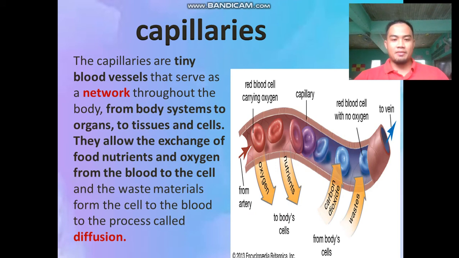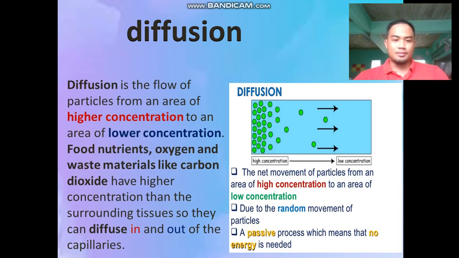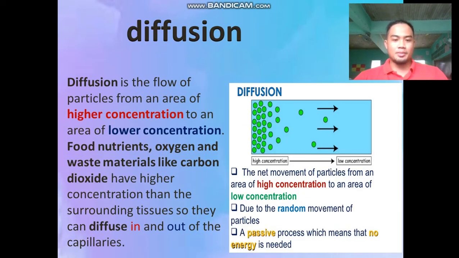Capillaries are tiny blood vessels that serve as a network throughout the body. So the body systems, organs, tissues, cells, they allow the exchange of food, nutrients, and oxygen from the blood to the cell. So what is the process nga pag form sang cells sa dugo? This is a process called diffusion. So what is diffusion? Diffusion is the flow of particles from an area of higher concentration to an area of lower concentration.